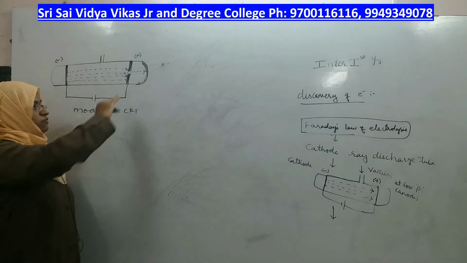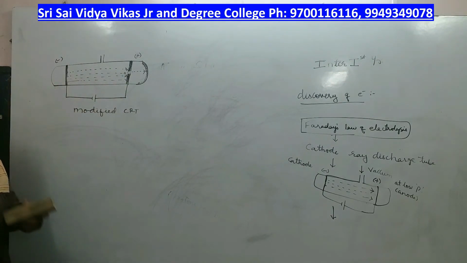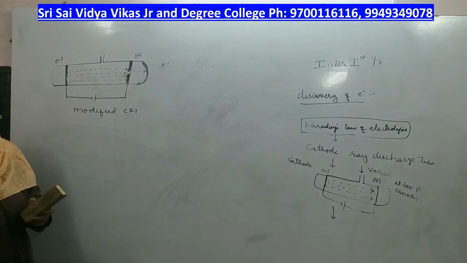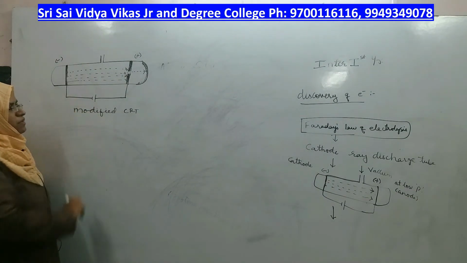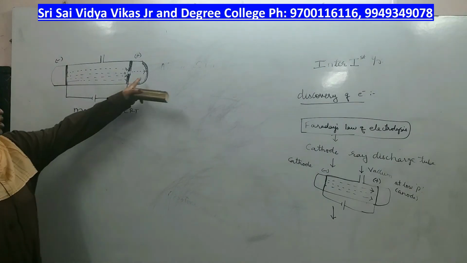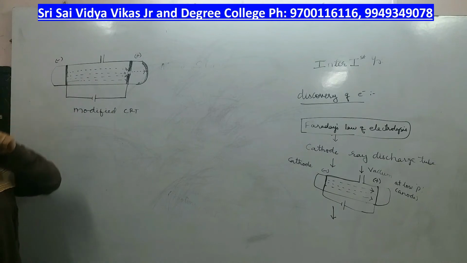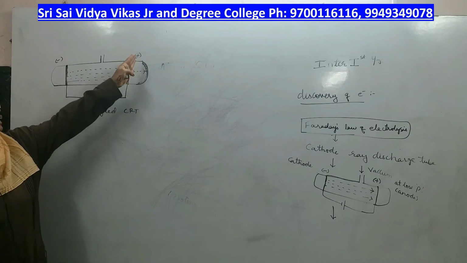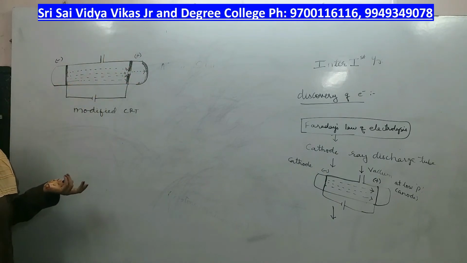...which has phosphorescent nature. What is the speciality of phosphorescent nature? Whenever light rays strike a phosphorescent screen or material or surface, it glitters, or it lights up, or it brightens, right? So, by starting this experiment, if you see any bright spots on this screen, what does that indicate? There might be some rays coming and falling on this screen. If there was no brightness, it would have been simply a screen having some coating without any brightness.